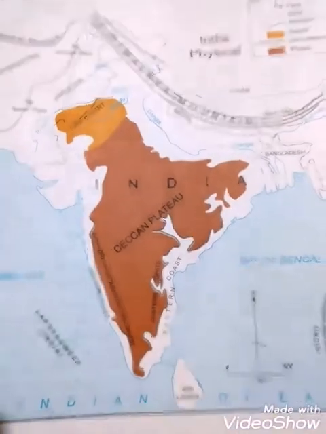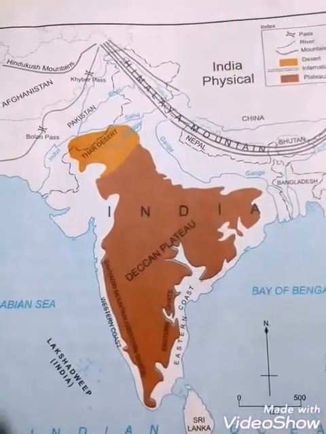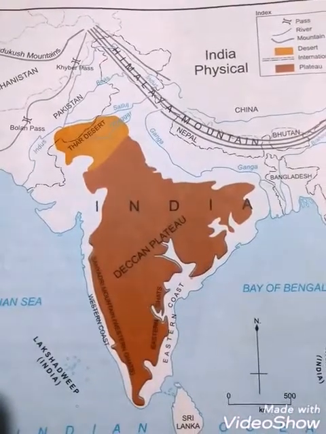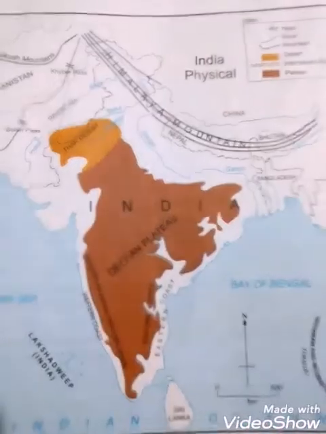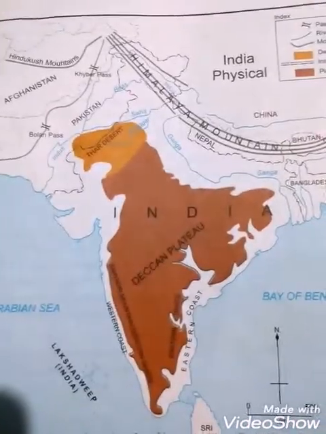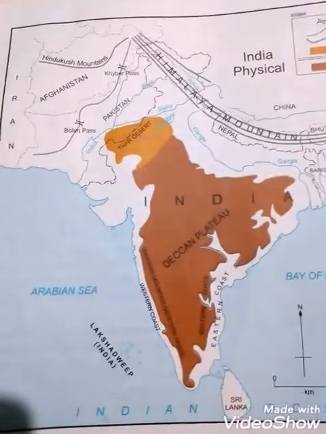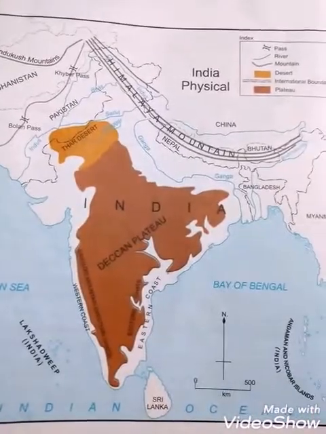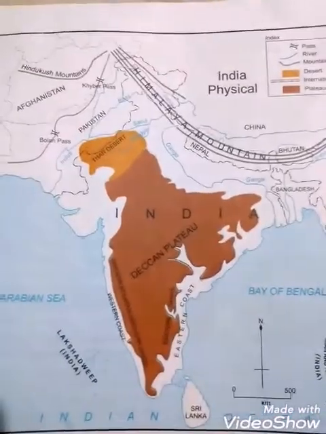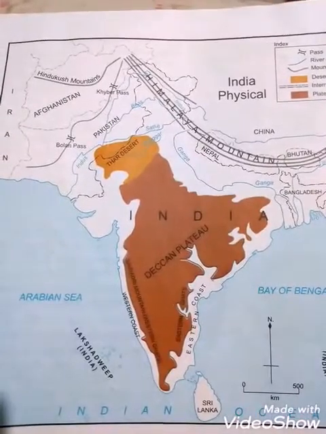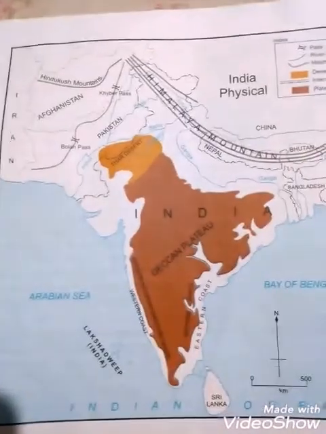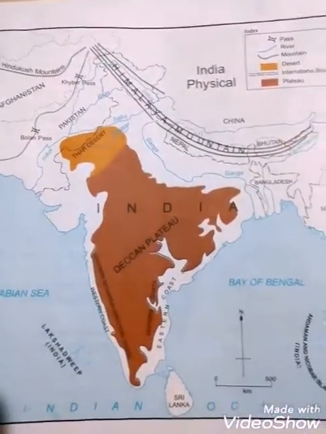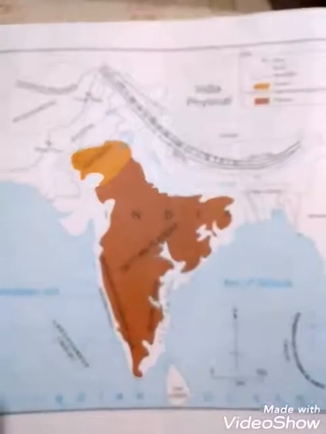So this way, with the help of these signs and symbols, we come to know about them. And see students, blue color is shown for the river. Can you see that? And see the Khyber Pass, and also the Arabian Sea, the Bay of Bengal and the Andaman and Nicobar Islands. With the help of this index, we come to know which place is shown in your textbook. So first we see the index, and afterwards you can realize it, so that you can also self-study and learn this. Okay.